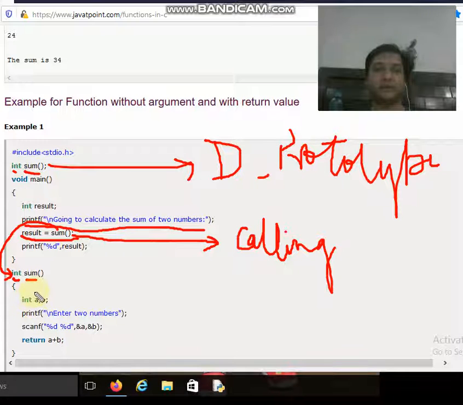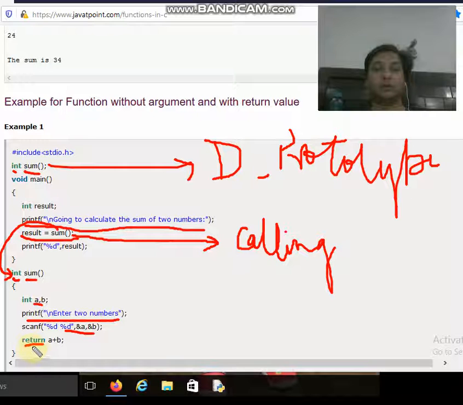So this is the definition, and inside the definition of the function, the two variables are declared, say a and b, and then printf is written for entering the two numbers, scanf statement for scanning the two variables a and b. And if you see here, we have written